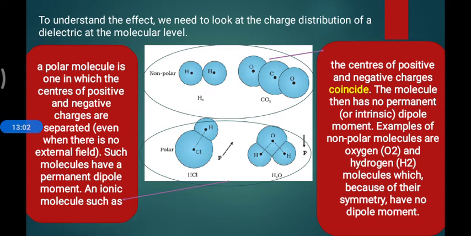These are the molecules, such as HCl and H2O. See, this also depends on the bonding. HCl always makes a bond between them, and it's an ionic bond. If it is an ionic bond, then they have a positive and negative charge on it. So this will always produce a dipole moment.